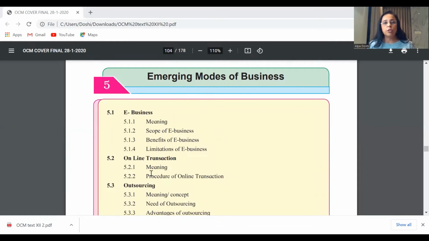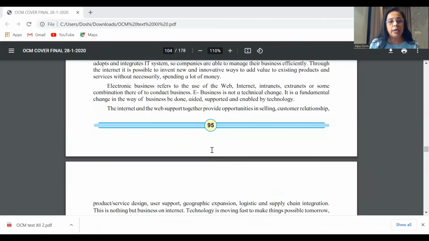Moving to the 5th chapter, emerging modes of business. Once again, we have around 2 or 3 important objectives here. For example, e-business is easier than traditional mode of business, is a favorite possible option that you can get. Again, there is something about benefits of e-business. E-business, online business is easier to start. All of these are going to be very relevant.